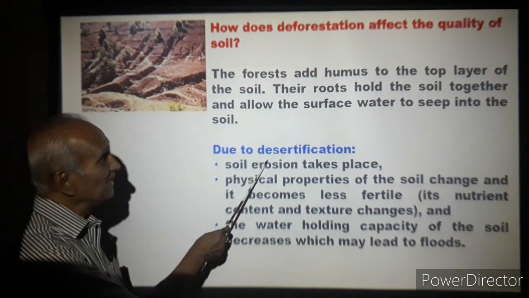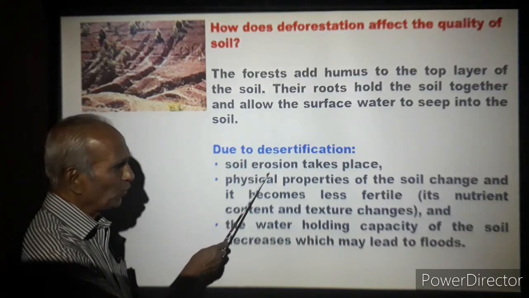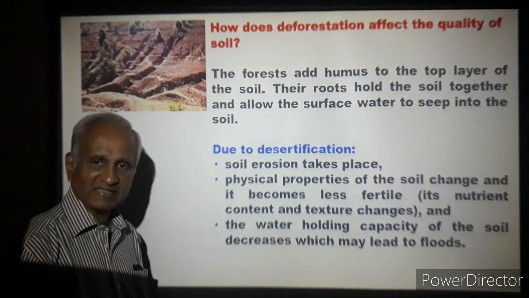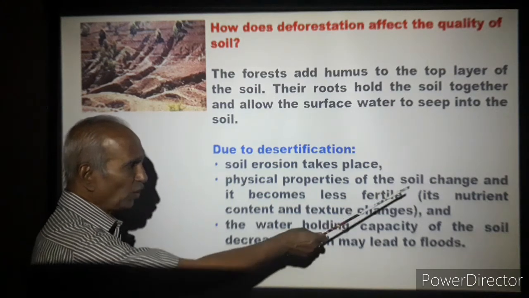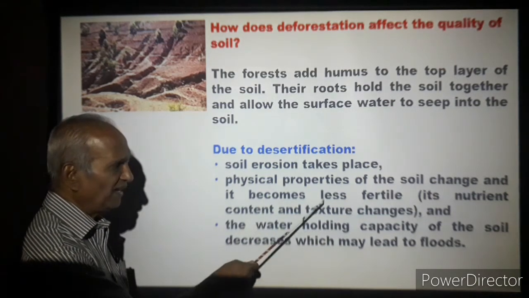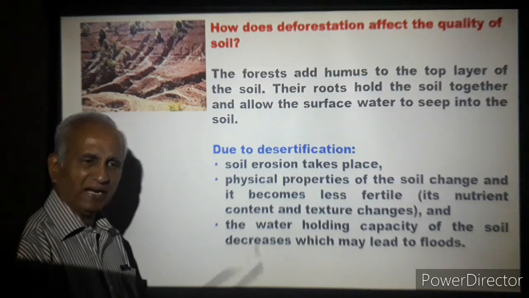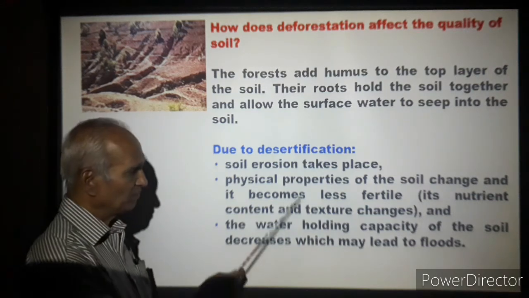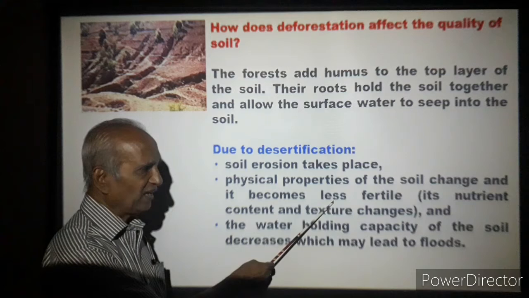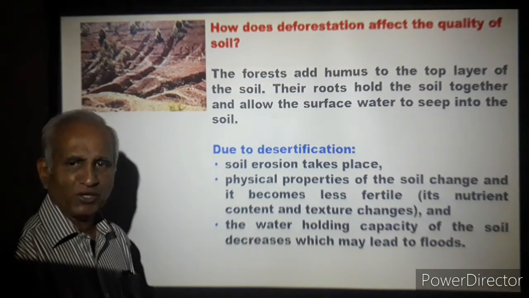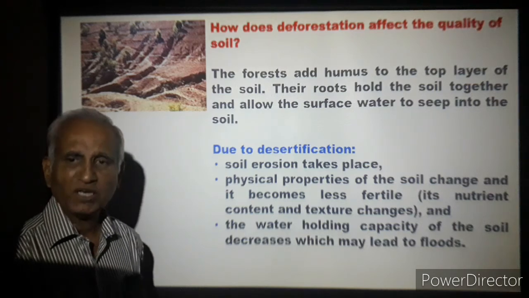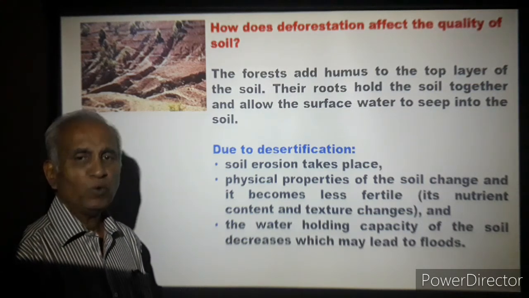Due to desertification, soil erosion takes place. Physical properties of the soil change and it becomes less fertile. Soil undergoes a physical transformation. It becomes less fertile now. Nutrient content is less now. You don't have the nutrient content. That's what you call fertility. Humus is no more.